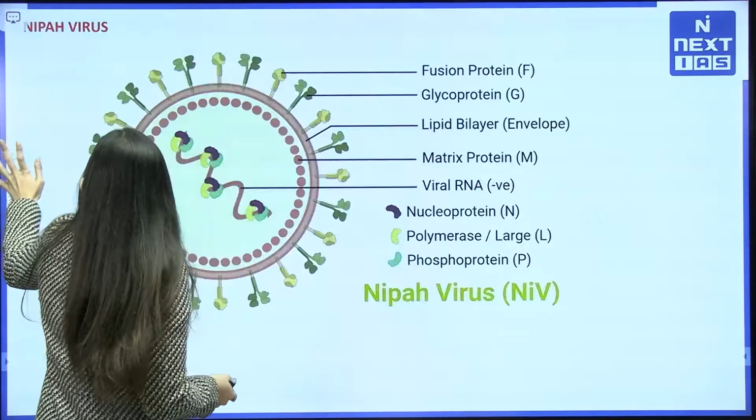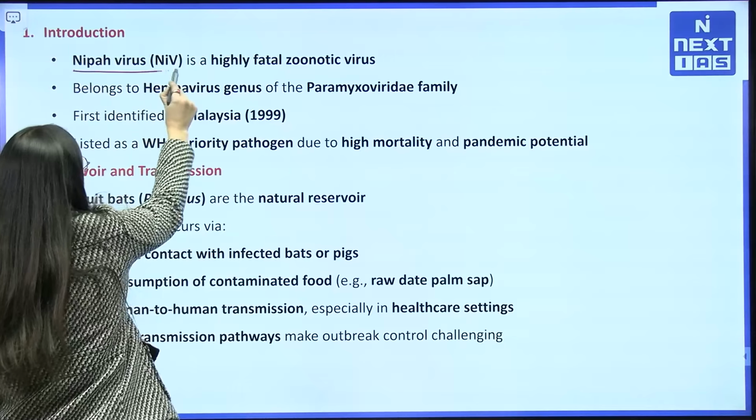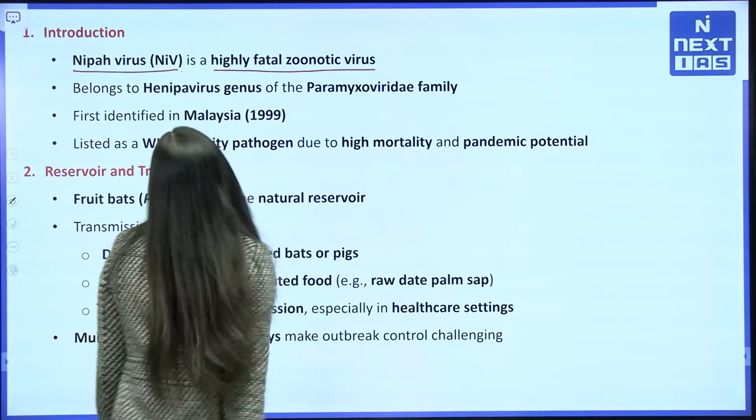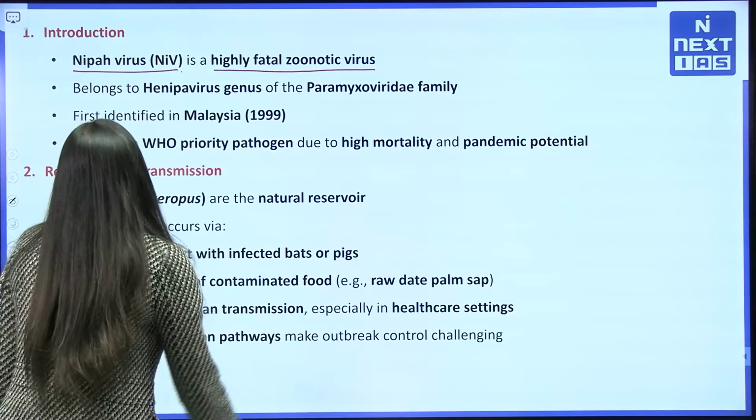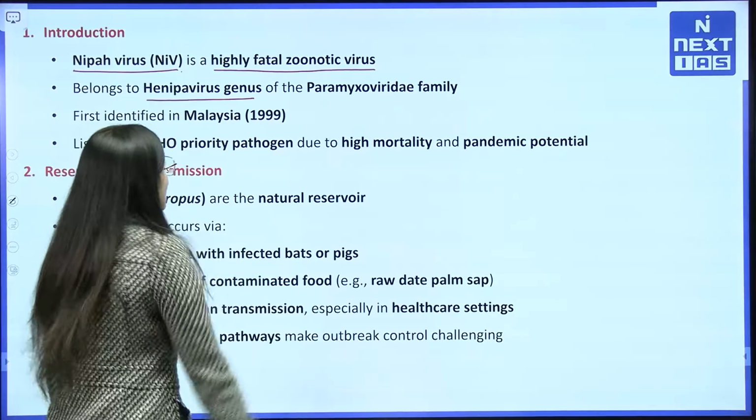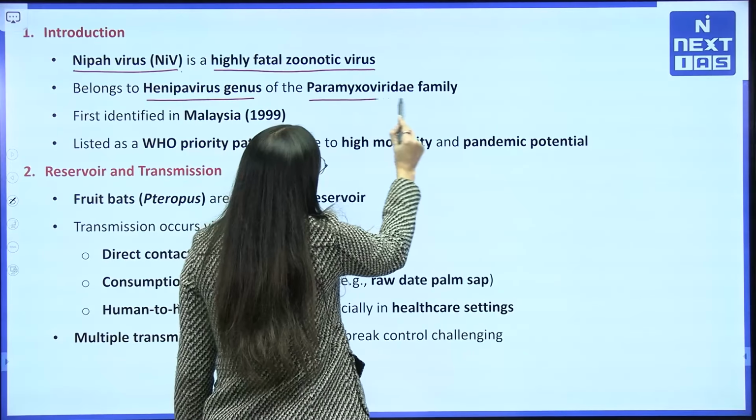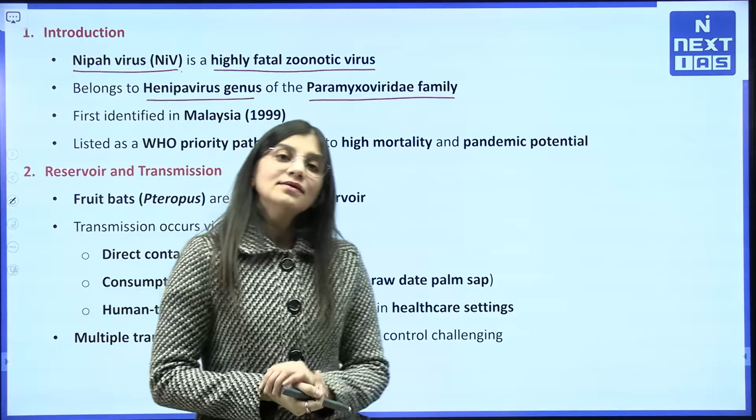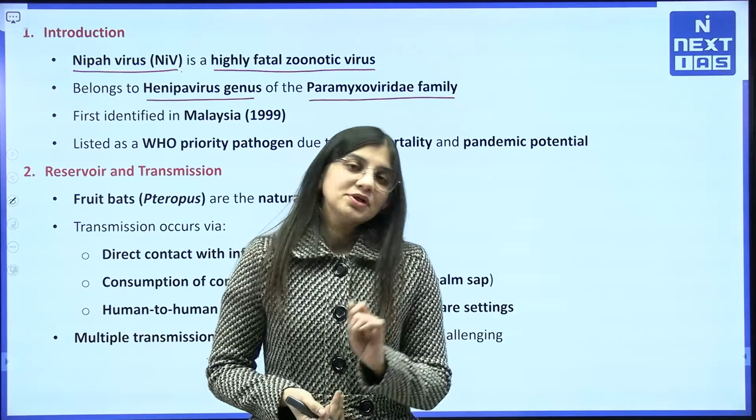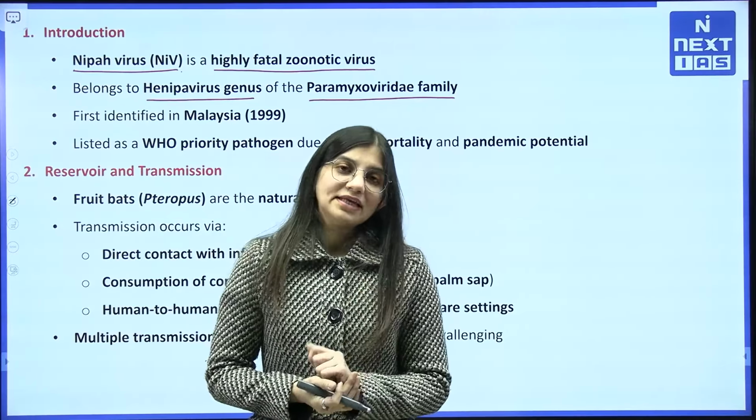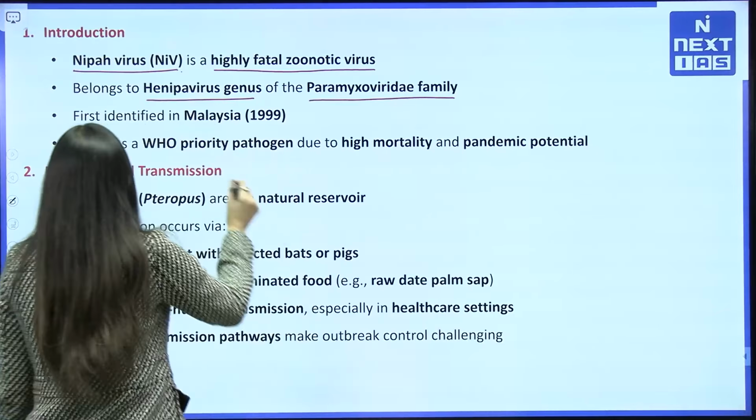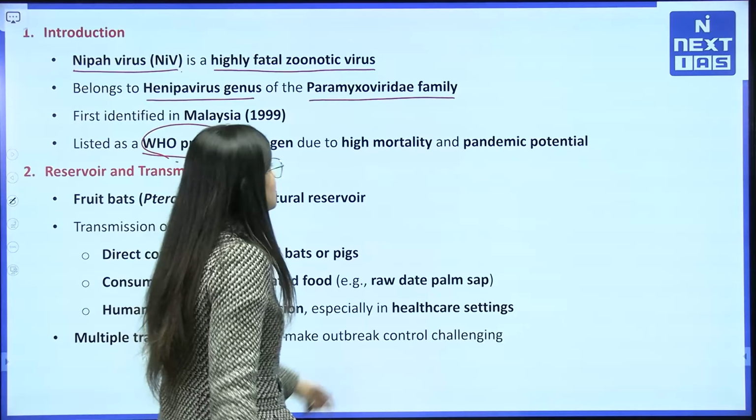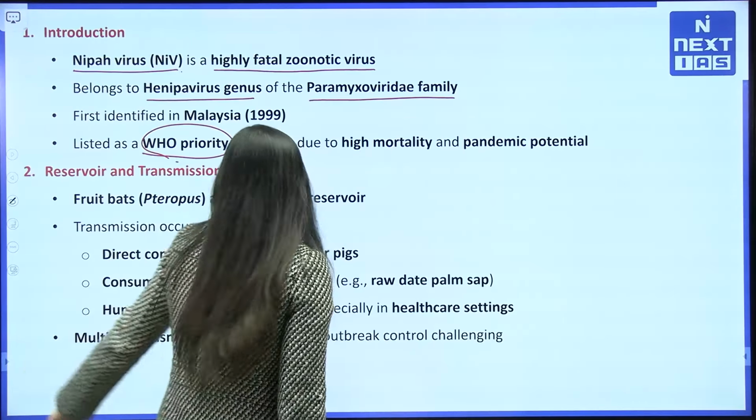So, let me tell you about Nipah virus. It is a highly fatal zoonotic virus belonging to the Henipavirus genus and the Paramyxoviridae family. It was first identified in Malaysia, in a district also called Nipah. It is also listed in the priority list of WHO because of the high mortality and pandemic potential.